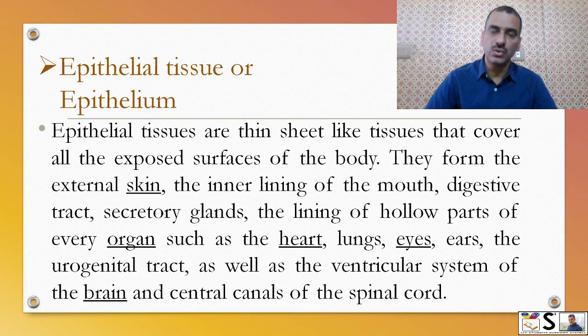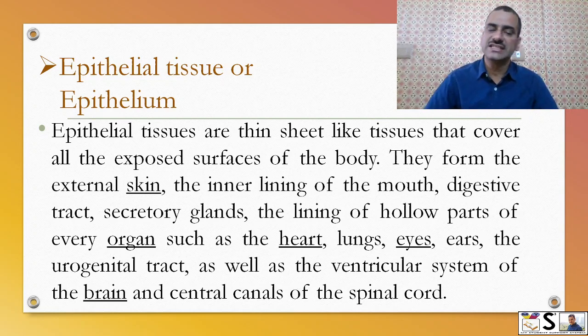Epithelial tissue or epithelium. Epithelial tissues are thin, sheet-like tissues that cover all the exposed surfaces of the body, like skin and mucous membrane.